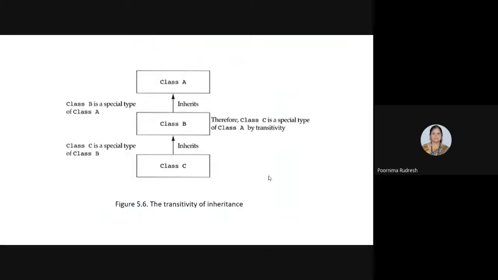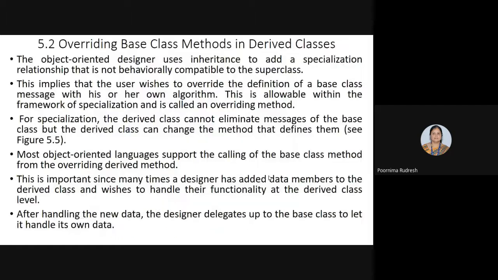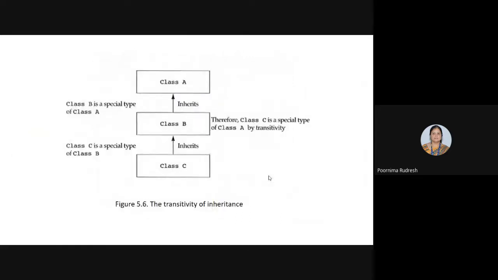Okay. So the transitivity of inheritance is over. In the transitivity of inheritance, one class, that is class B, simultaneously becomes the subclass for class A and the superclass for class C. So this is about the overriding of base class methods in the derived class, and also the transitivity of inheritance.